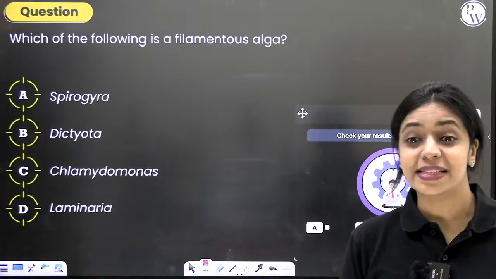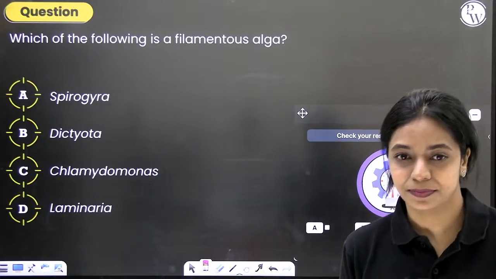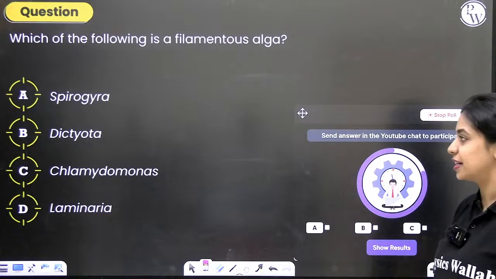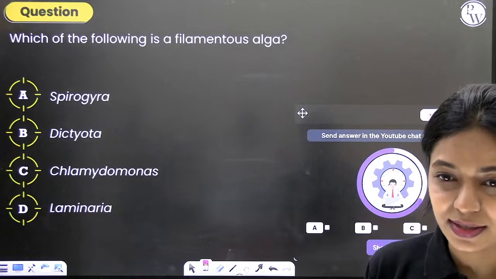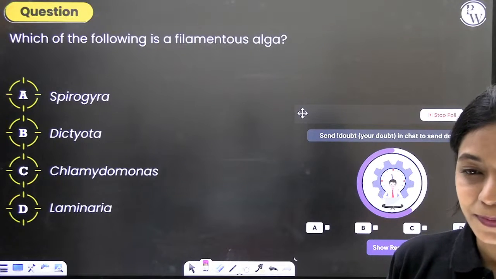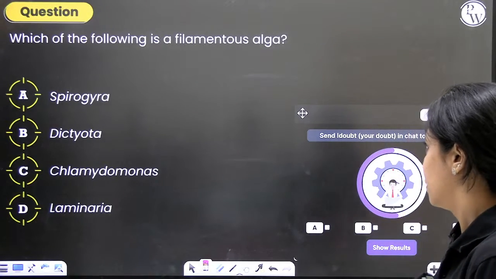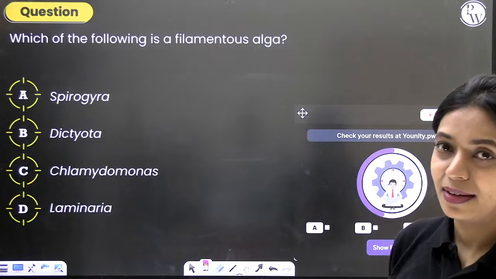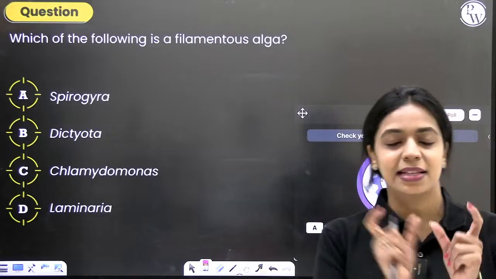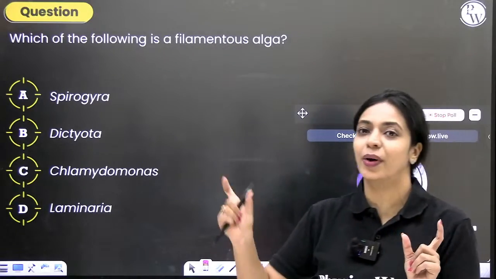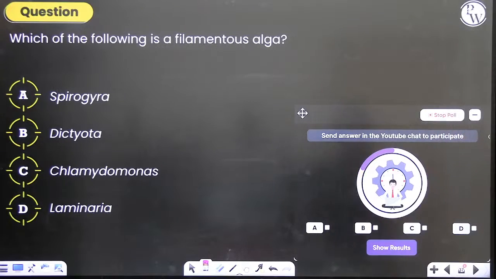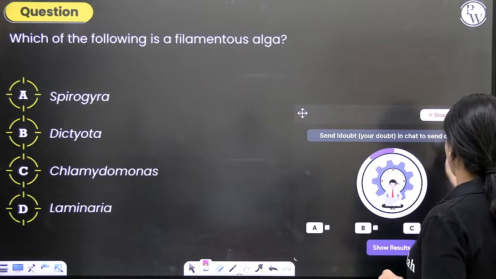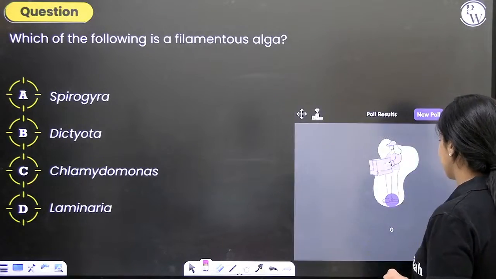Which of the following is a filamentous alga? Is it Spirogyra, Dictyota, Chlamydomonas, or Laminaria? Which is filamentous? Answer carefully. What does filamentous mean? Filamentous means it's multicellular. Cells are arranged end to end like a long filament. That is filamentous. So the correct answer here, like most of you are answering, is option A.